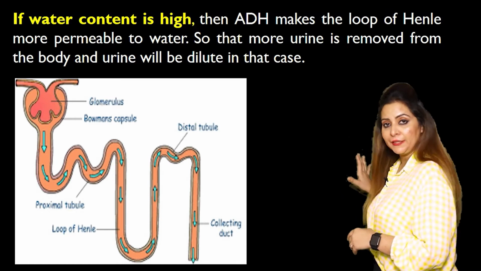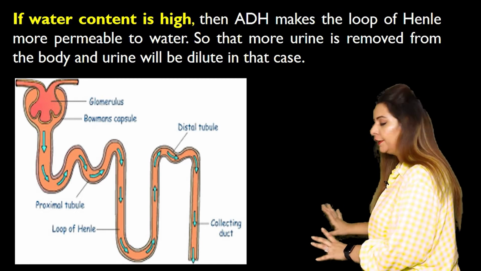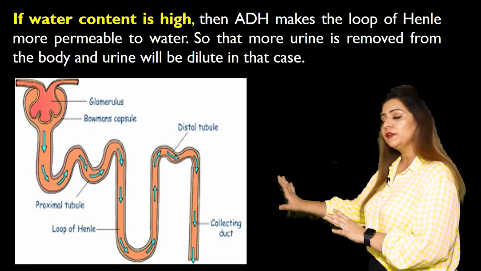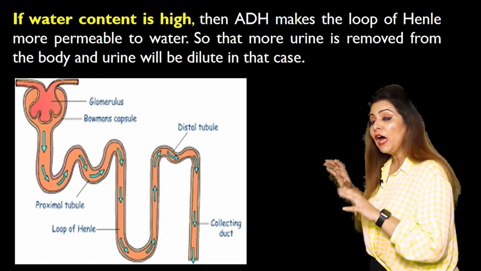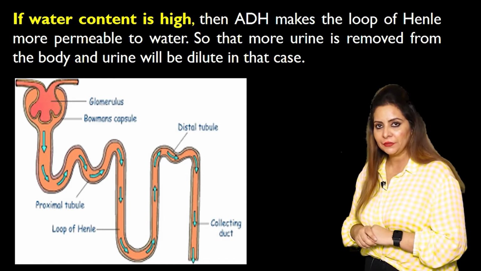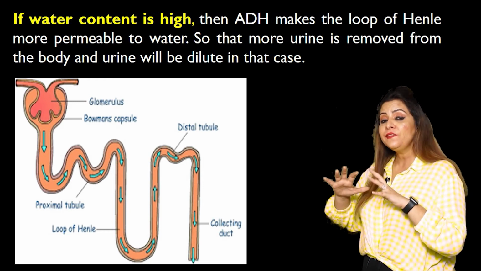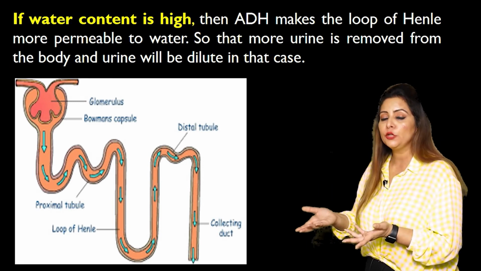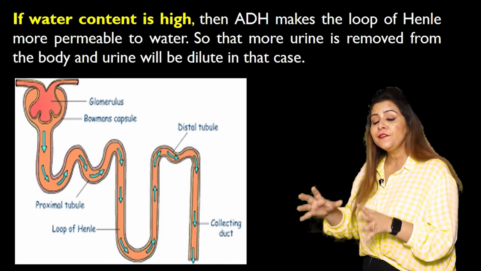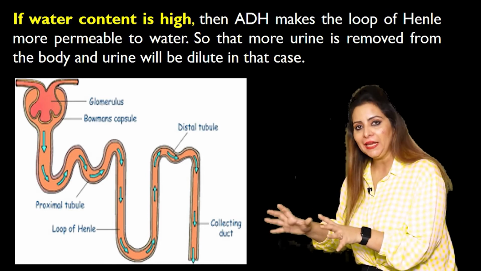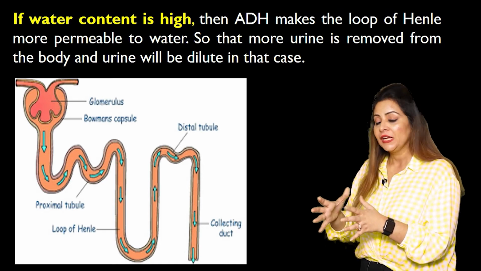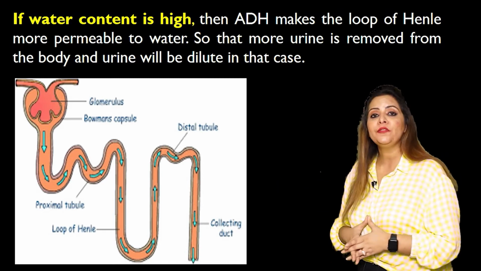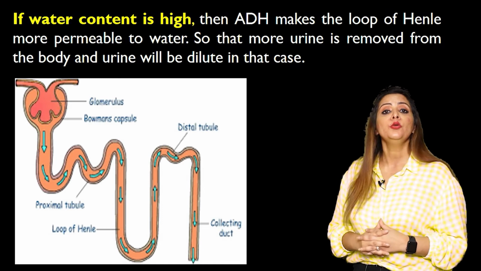ADH will diffuse into blood, and through blood it is carried to the kidney, where it will act on the loop of Henle of the nephron, right? Now, how is it going to act? Or you can say what effect it will show on the loop of Henle. Now, if the concentration of water is high, that means we have to get rid of the extra water. So it will make the loop of Henle more permeable to water.